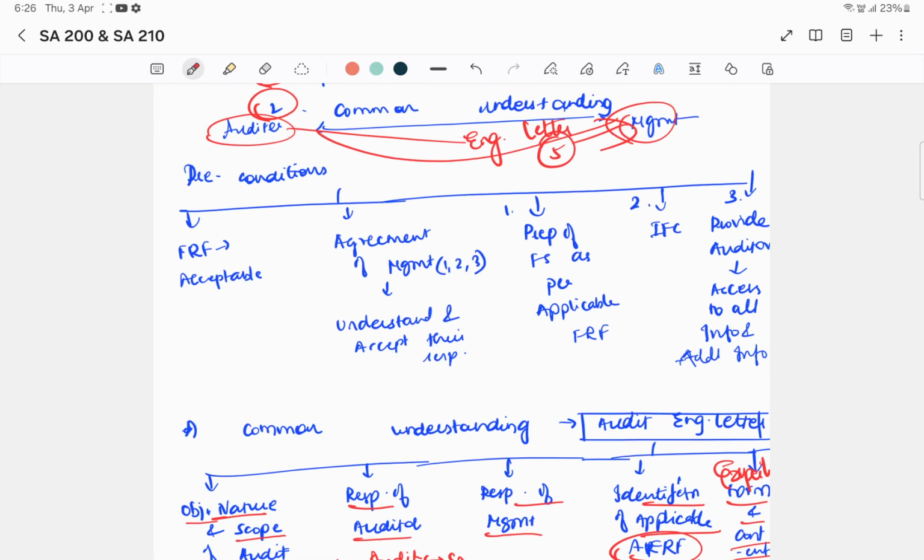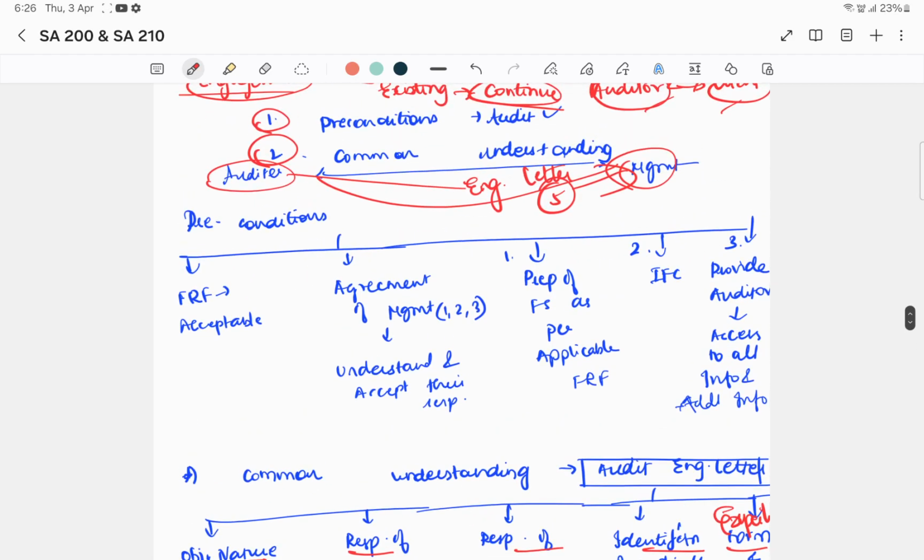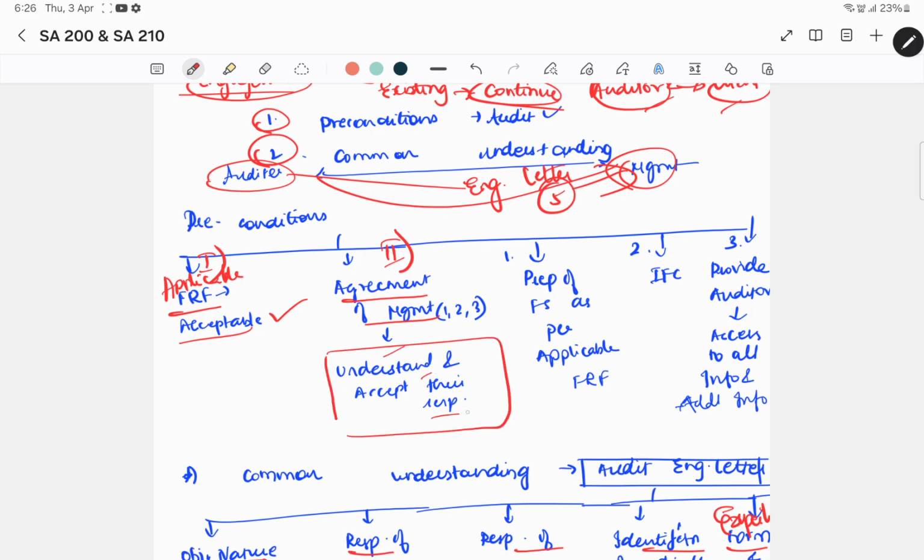And then what are the preconditions? So before we accept the new engagement or continue with the existing engagement, we will have to ensure 2 main things. One is whether preconditions for audit are established and whether there is common terms of understanding between auditor and management. What do you mean by preconditions? There are totally 2 main preconditions that we will have to ensure. One is the applicable FRF that the management is adopting in preparing the financial statements will have to be acceptable FRF. That's one thing that we will have to ensure. And the second thing is an agreement with the management. So we have to ensure that the management understands and accepts their responsibility.